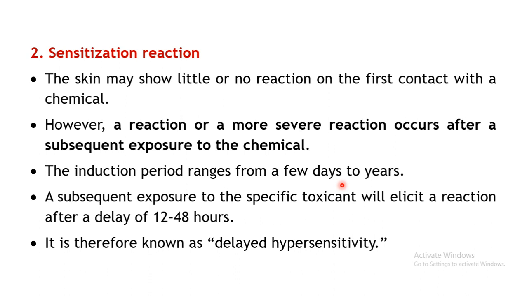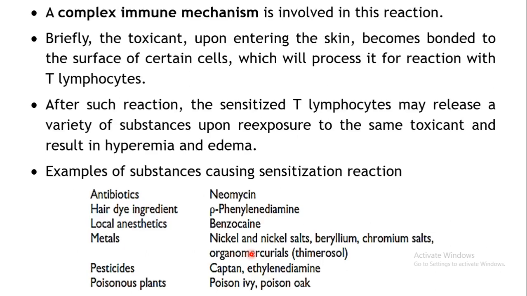Okay, so these type of reactions which are elicited may be delayed. It may be delayed for particular hours, or sometimes it may be delayed for particular years also. So that's why it is known as delayed type of hypersensitivity. Here a complex immune mechanism is involved in eliciting this type of reaction.